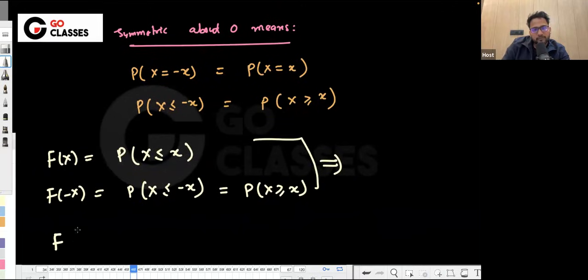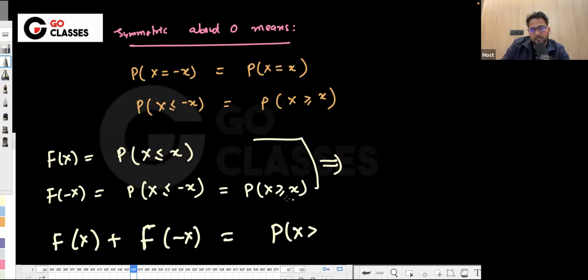So F(x) plus F(minus x) equals probability of X less than or equal to x plus probability of X greater than or equal to x. This is the summation.